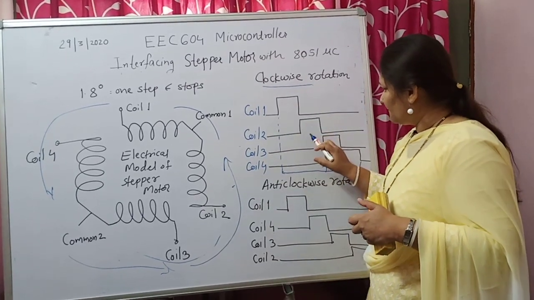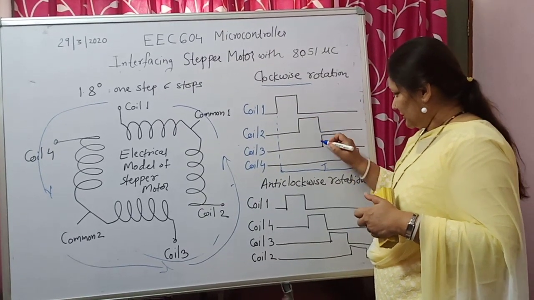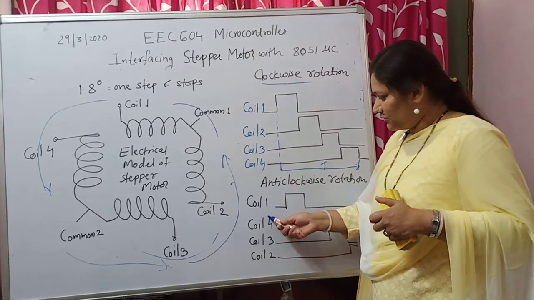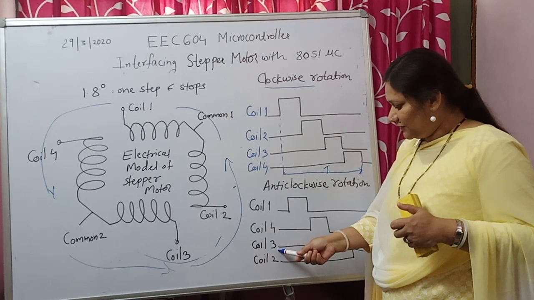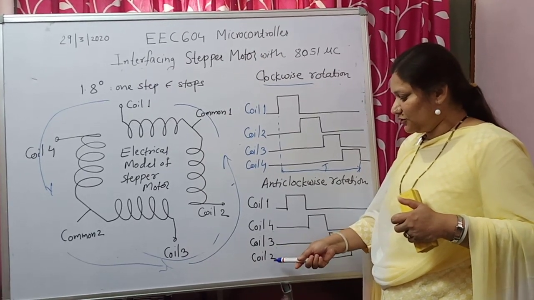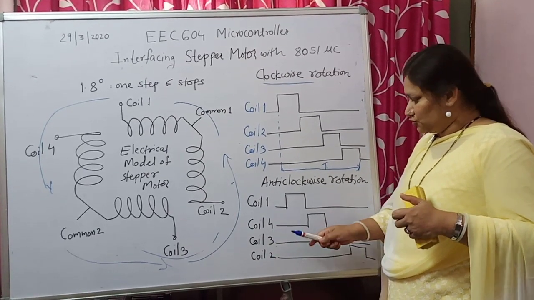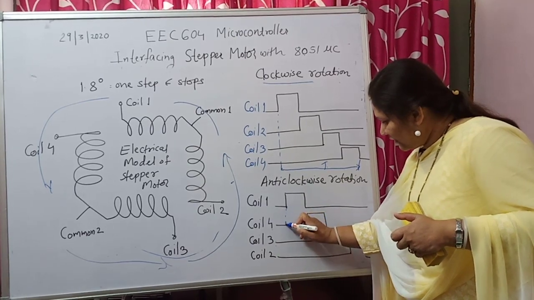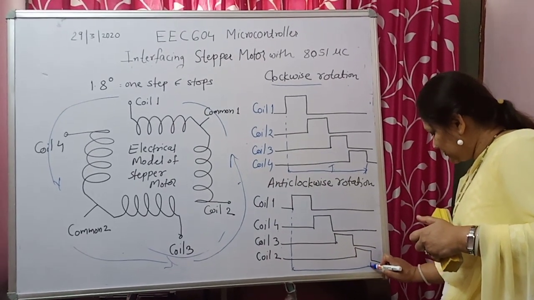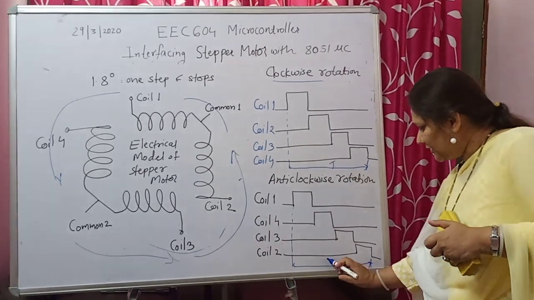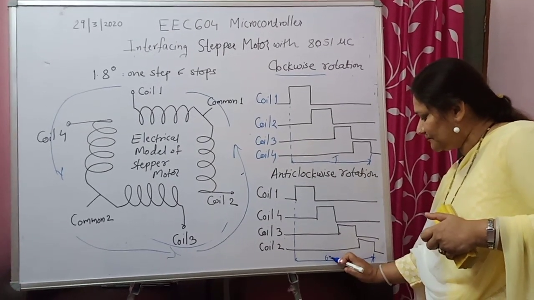So the sequence of pulses will be the same, but after coil 1, coil 4 will be energized. Then after coil 4, coil 3 will be energized, and after coil 3, coil 2 will be energized. So again, when you start from this instant and complete this much, it will move for one step.